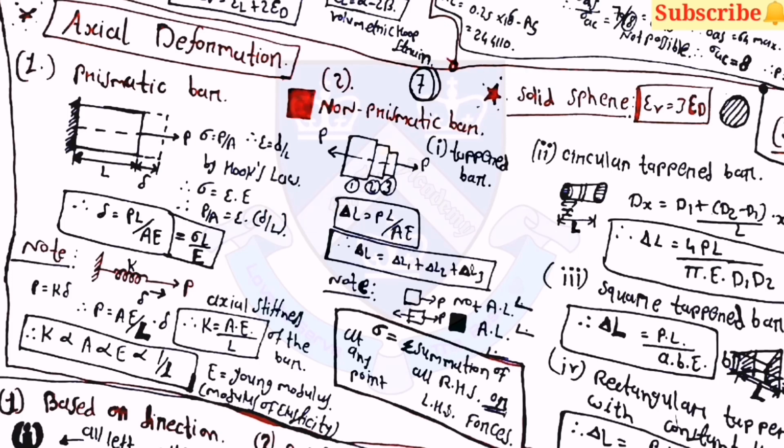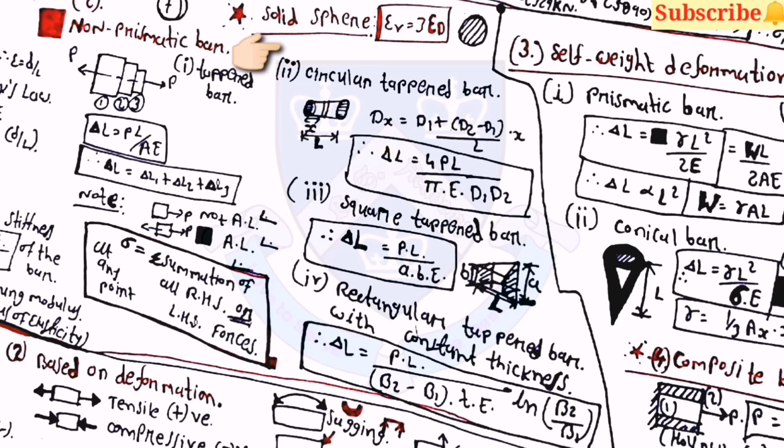Then for the non-prismatic bar, delta L is equal to PL upon A E, and delta L is equal to delta L1 plus delta L2 plus delta L3. Then for a solid sphere, epsilon V is equal to 3 into epsilon D. Here for the circular tapered bar, the equation of delta L will be 4PL upon pi into E into D1 D2, and for the square tapered bar, delta L is equal to PL upon E a b. Then for the rectangular tapered bar with constant thickness, delta L is equal to PL upon (B2 minus B1) into T into E into ln B2 by B1.